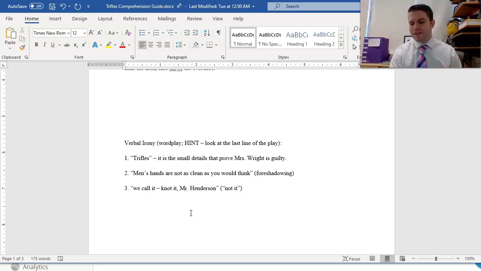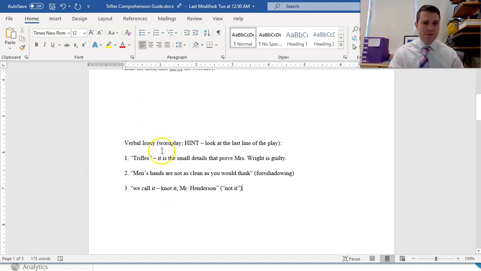This is highlighting the fact that at the very end of the play, Mrs. Hale and Mrs. Peters are covering for Mrs. Wright. They know, for all intents and purposes, that Minnie Wright killed her husband, but at the end they basically say, not it, she didn't do it, even though it's clear to them that she did. Notice also the similarity between tying a knot in the quilt itself and tying a knot in the rope used to hang Mr. Wright. That too is a little bit of verbal irony there too.